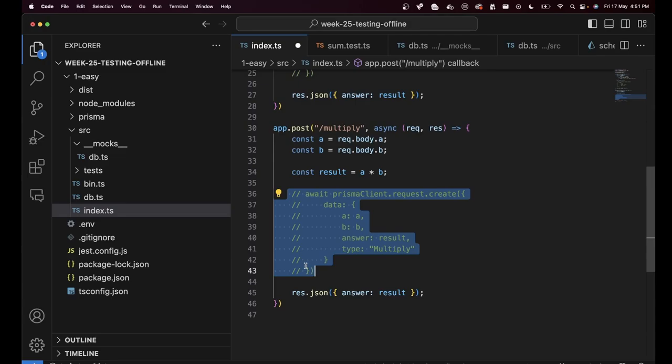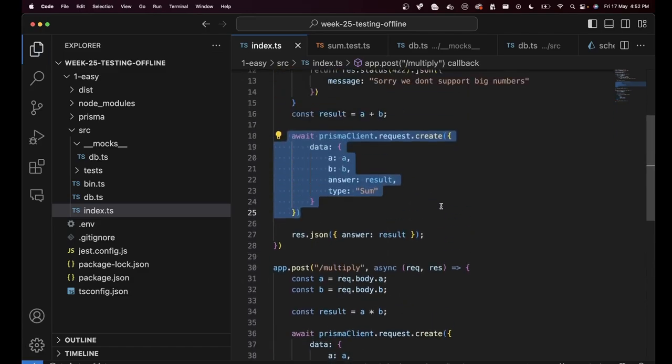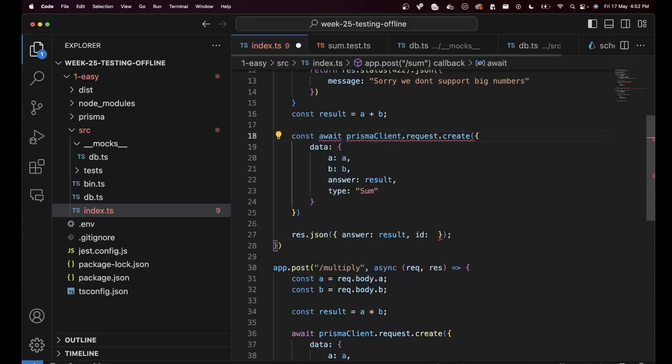when the tests are running. When the application is running in the real world, then of course the real Prisma client will be called and a real database call would happen. But whenever the tests are running, this will call an empty function. This poses our first problem. What if you also want to return the ID of this database request that was made in this request? What if you want to do something like this?